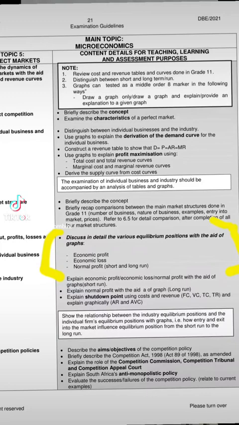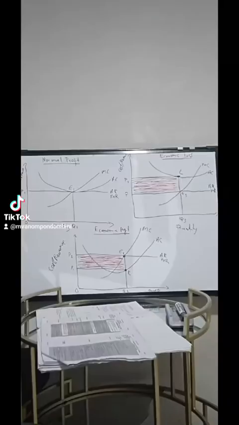Then out of these three graphs, igraph nganye apha, it indicates ba yenzeka njani i-normal profit, yenzeka njani i-economic profit, yenzeka njani i-economic loss, right? But before siye kwezi graphs, masikhumbuzane ngento eyi-one. How do we then see if ever i-business yenze i-loss, yenze i-profit, or yenze i-normal profit?